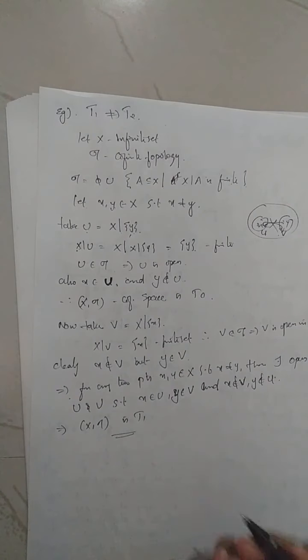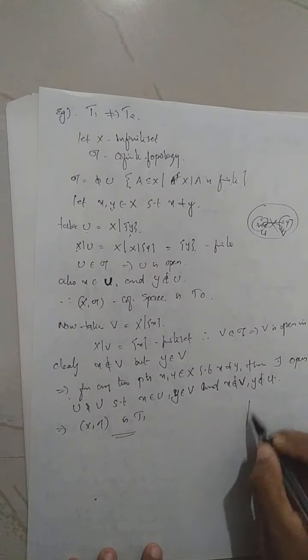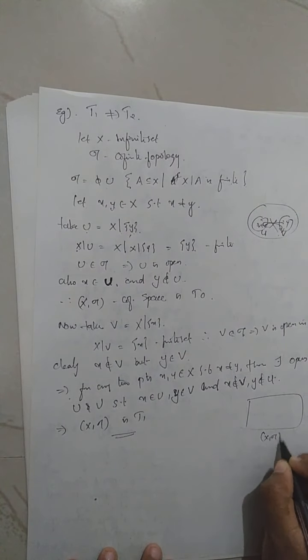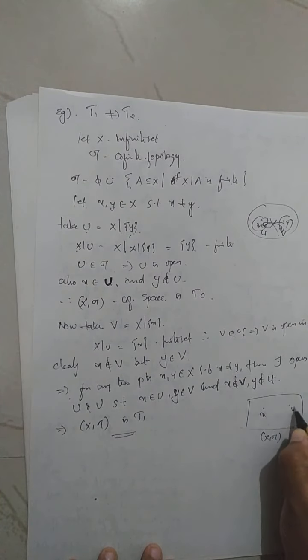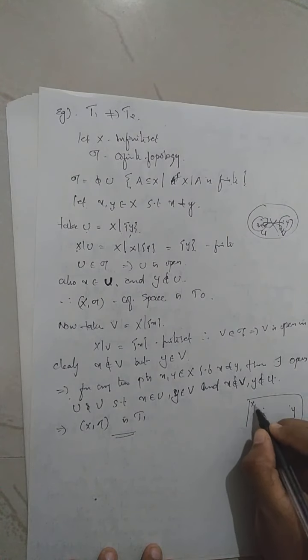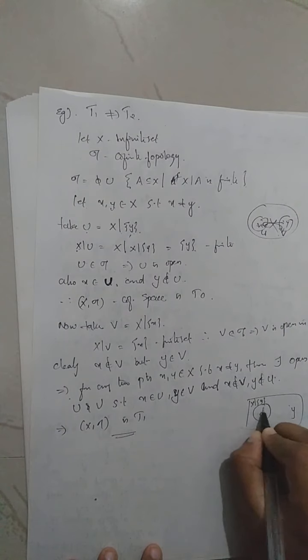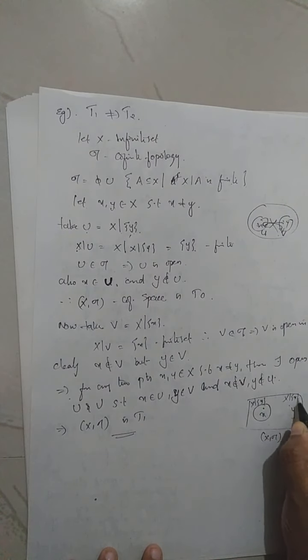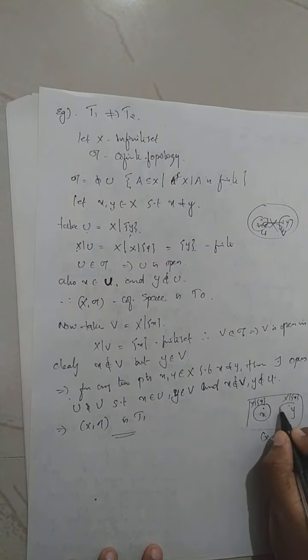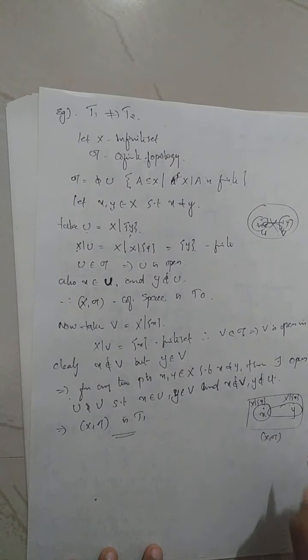So the open sets are U and V. Now we will prove their intersection is not equal to empty. How do you prove two sets are disjoint? You must prove the intersection is empty. Now in this topological space, the cofinite space, if you take any two points x and y, clearly X minus singleton y will be an open set containing the point x, and X minus singleton x will be an open set containing the point y.